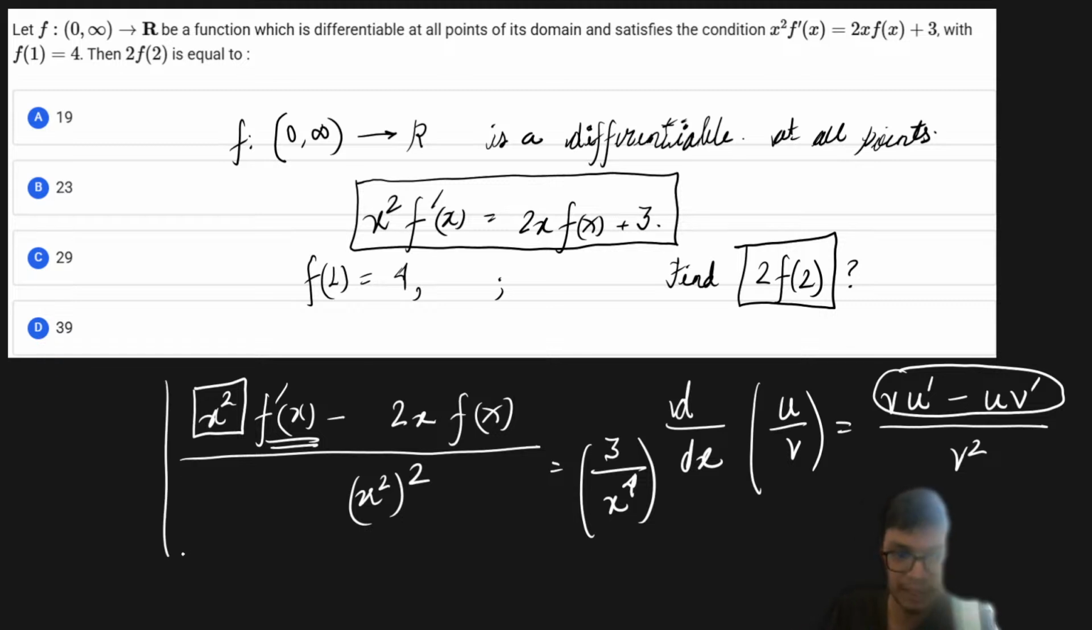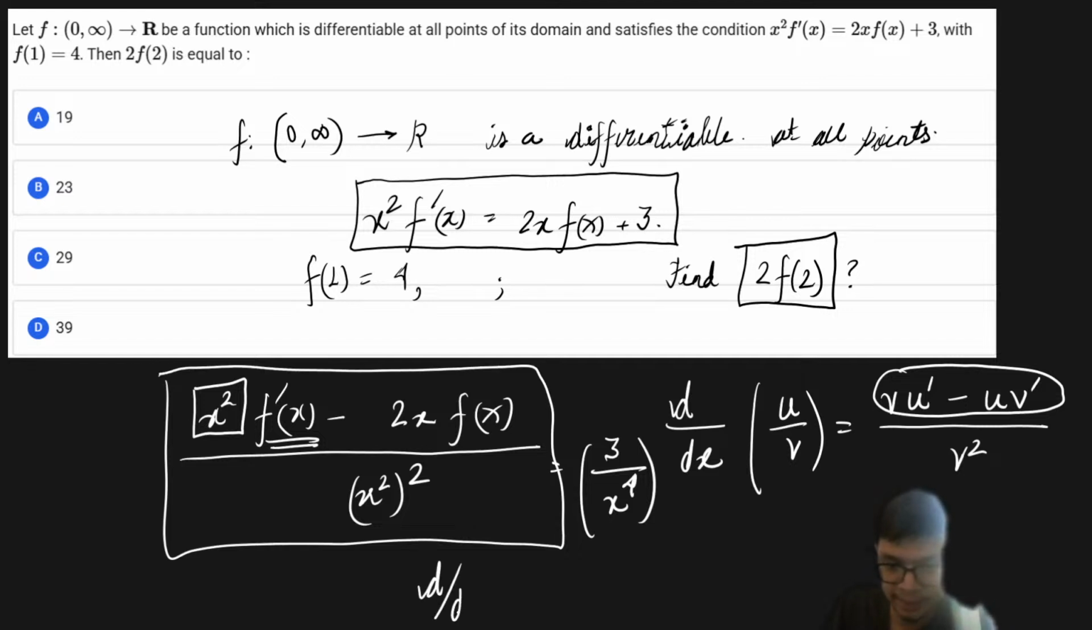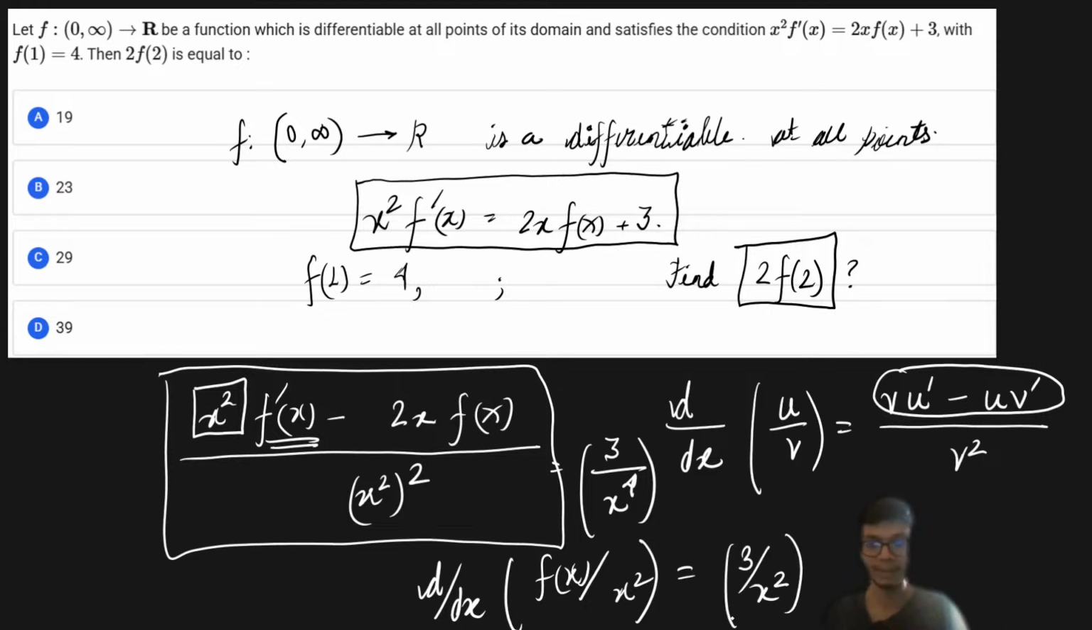Now this can be written as the derivative d by dx of f of x by x square, and that is equal to 3 upon x square, as mentioned in the problem. Now in order to get the function from the derivative form to its original form, we have to basically do the antiderivative, or the integration.